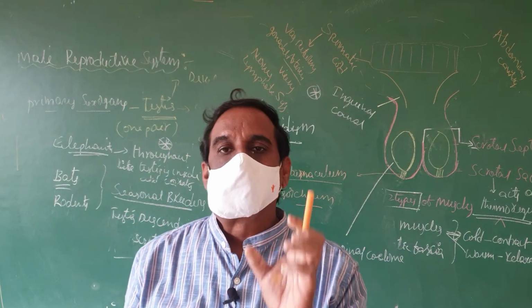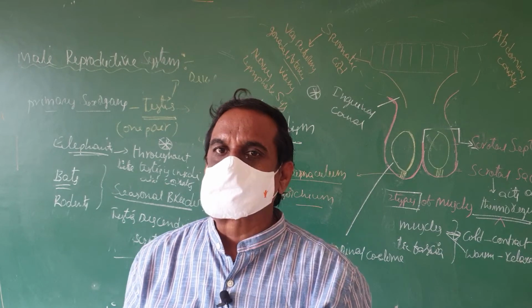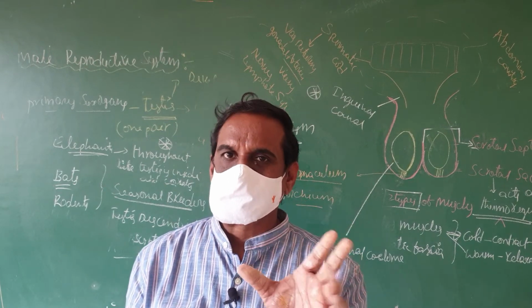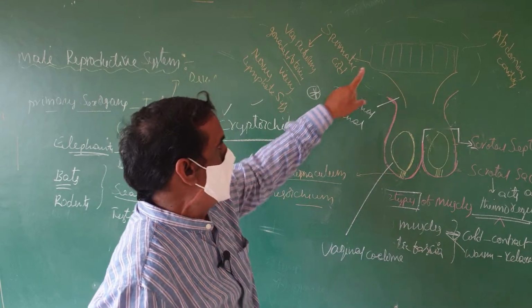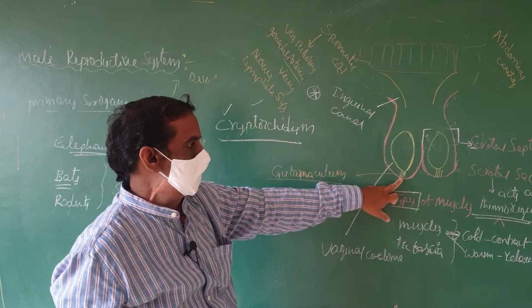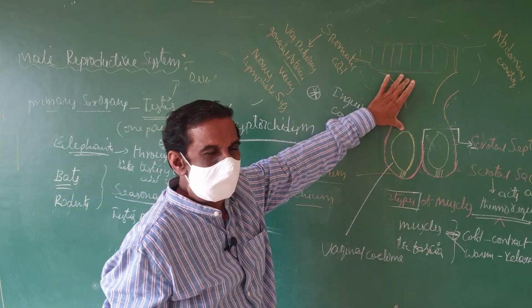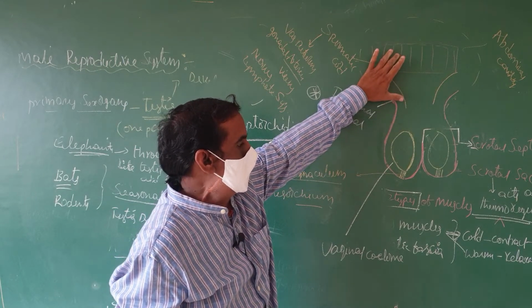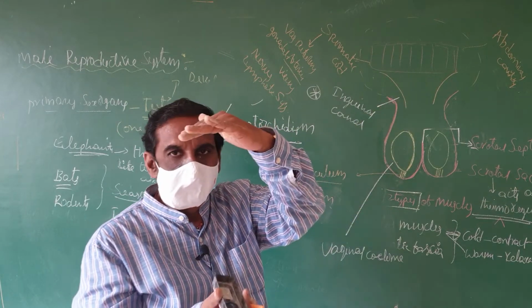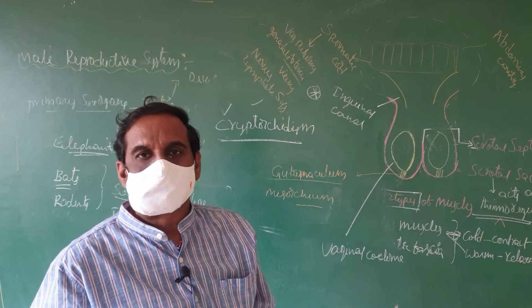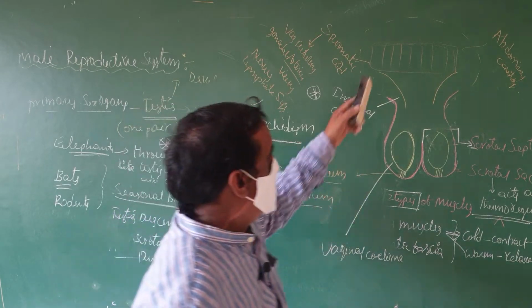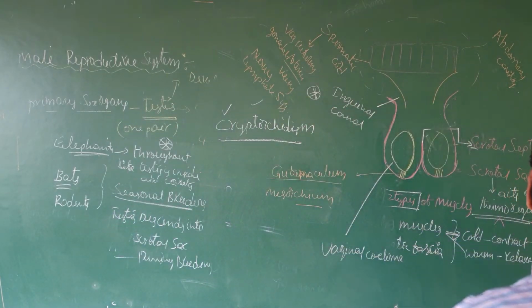In males, how does the testis hold in its position? By two structures: one is the spermatic cord, another one is the gubernaculum. This is about the arrangement of the spermatic cord.